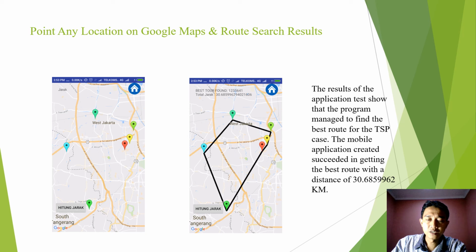The mobile application created succeeded in getting the best route with a distance of 60.8 kilometers.